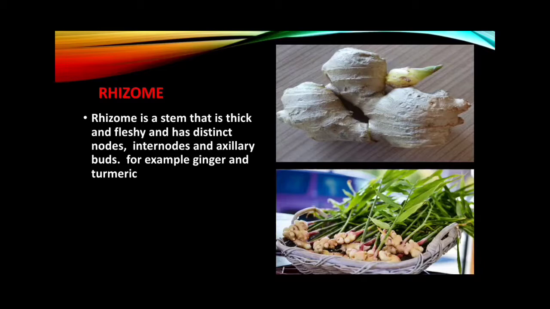Rhizome. Rhizome is thick and fleshy and has distinct nodes, internodes and axillary buds. These buds grow branches and develop into a new plant under favorable conditions. For example, ginger and turmeric.